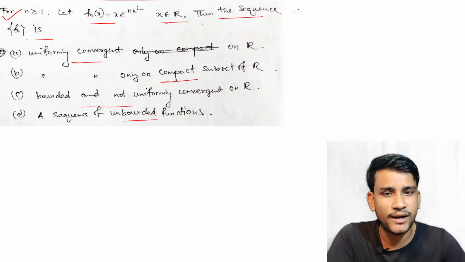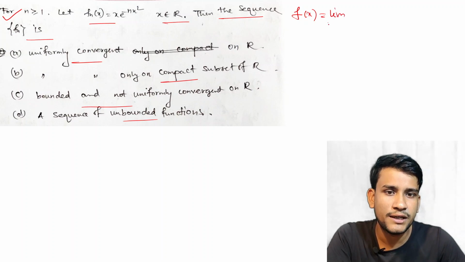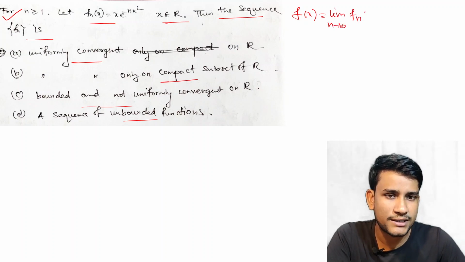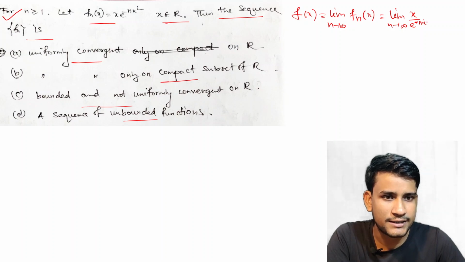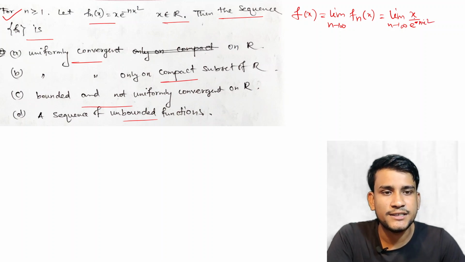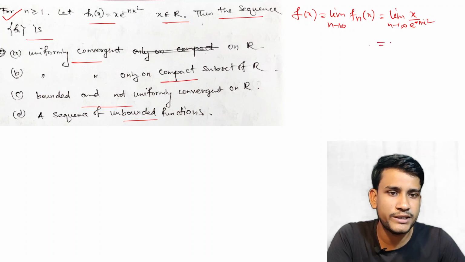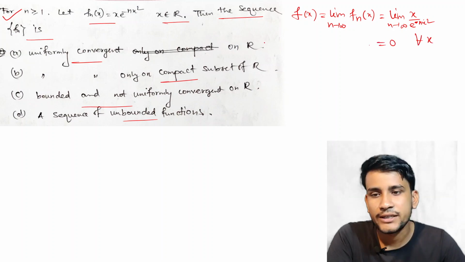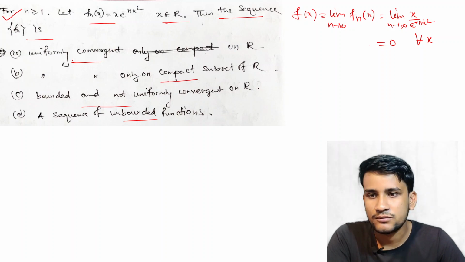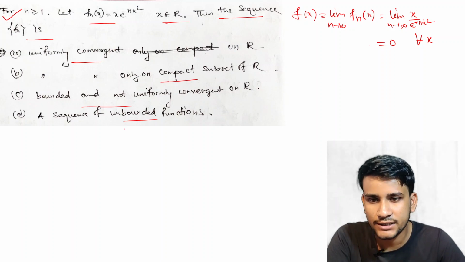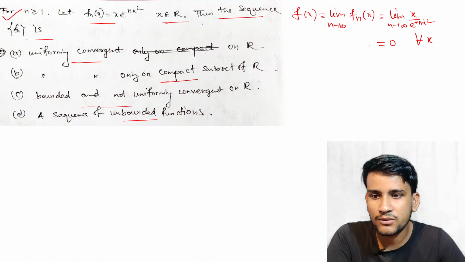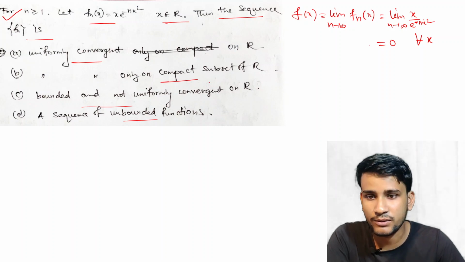Now we again first find the limit. f(x) is equal to limit n tends to infinity fn(x), so this is equal to limit n tends to infinity x by e to the power n x square. Again, this is exponential power as n tends to infinity. Obviously this is 0 for all x. So obviously this is pointwise convergent.